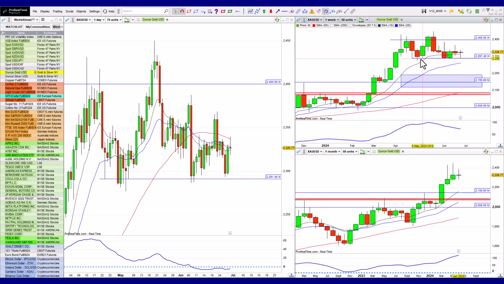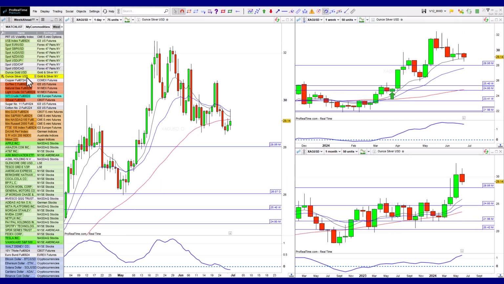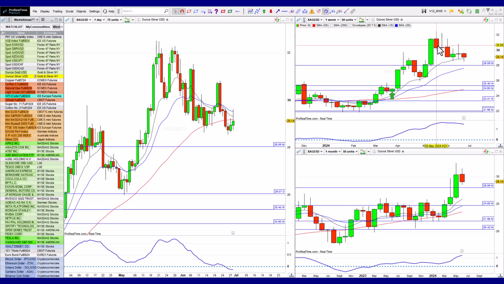But until then, it looks as though it's going to try and hold the support and possibly try and push back up to the top of the range. Silver as well, doing the same kind of thing. You can just see there's sellers up above here in control, pushing down, and you can see that monthly potentially setting up for a swing high and a pullback down. Let's see how that goes. So I'm just cautious with those.